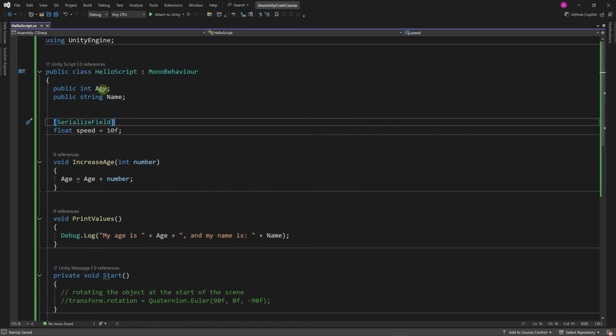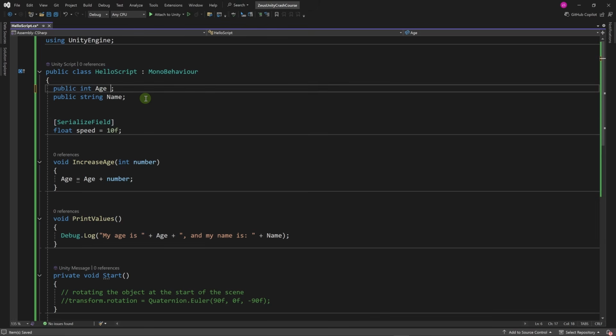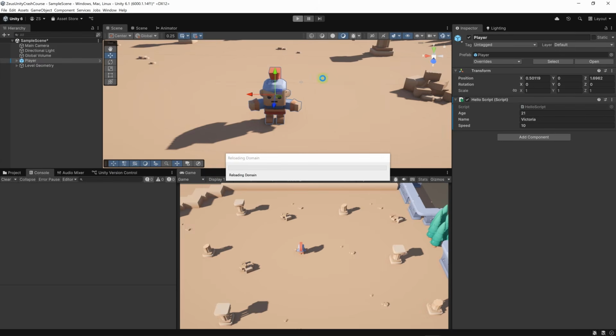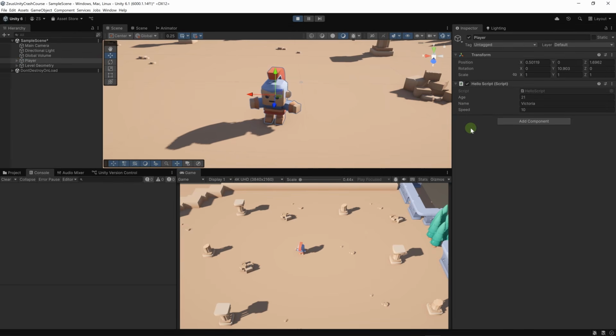And by the way, you can also assign default values to the other members. For example, here, let's say age equals 18 by default and name equals John by default, and let's run the game. Exposing values in the inspector allows us to change their value as we playtest our game.